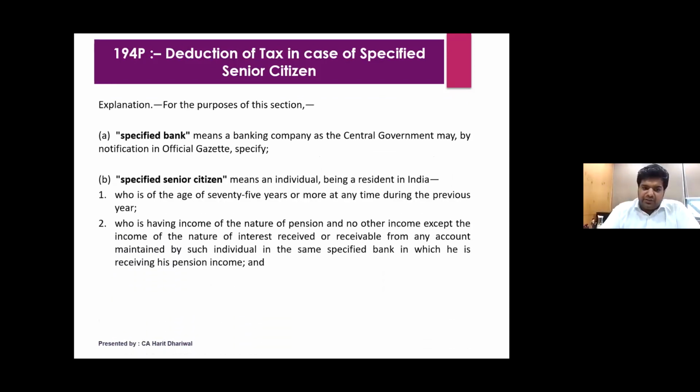If you are a specified senior citizen of the age of 75 years and above, and you have income in the nature of pension and no other income except interest receivable from the savings account in the same bank. So if you're a super senior citizen, more than 75 years of age, getting pension income and only interest income from the bank in which the pension is received.